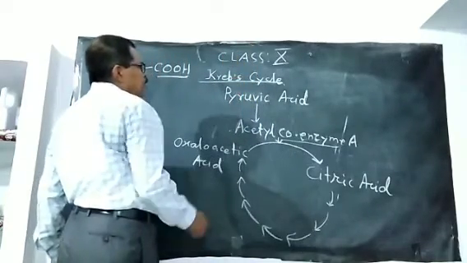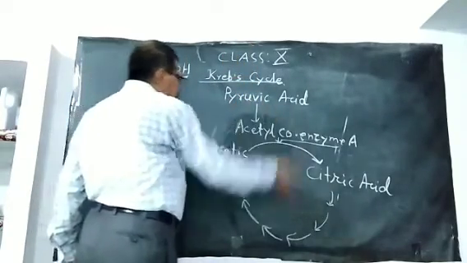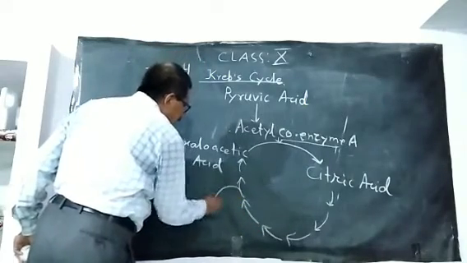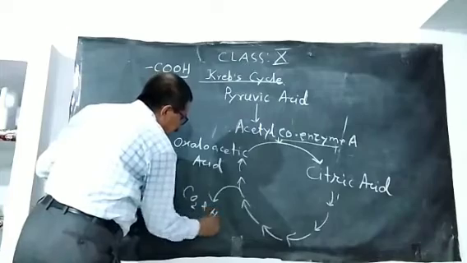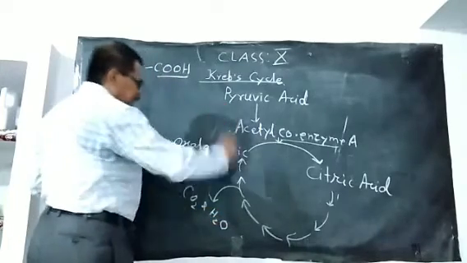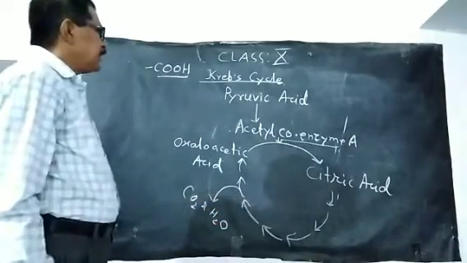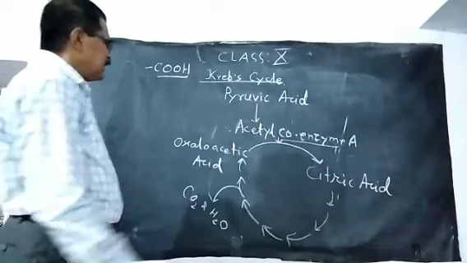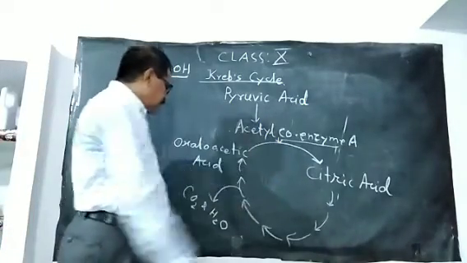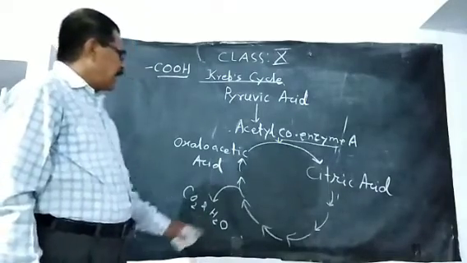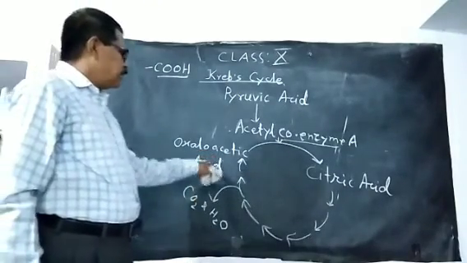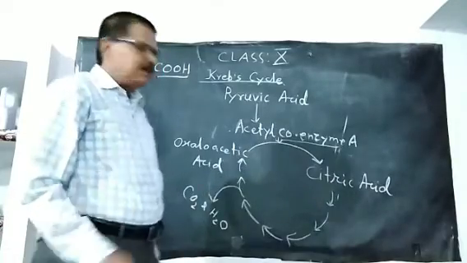The pyruvic acid, which is actually formed by breaking down of the glucose molecule, is fully oxidized, and there is formation of carbon dioxide and water. In this way it is fully oxidized. At the end, the oxaloacetic acid is regenerated.